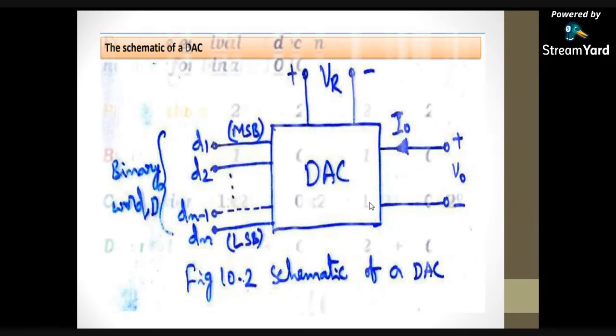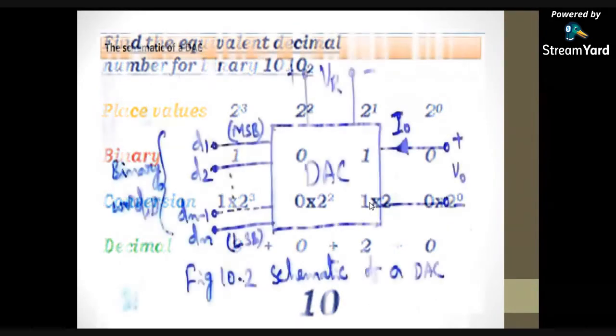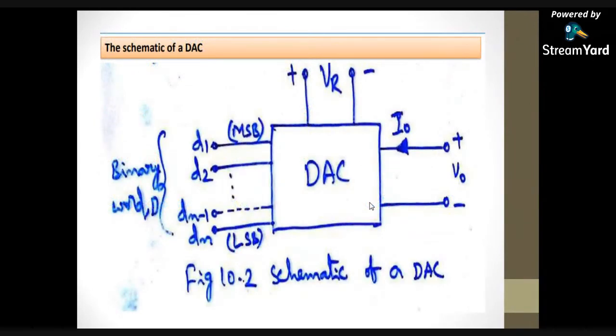Mainly the DACs are divided into two types. All of you note this point.